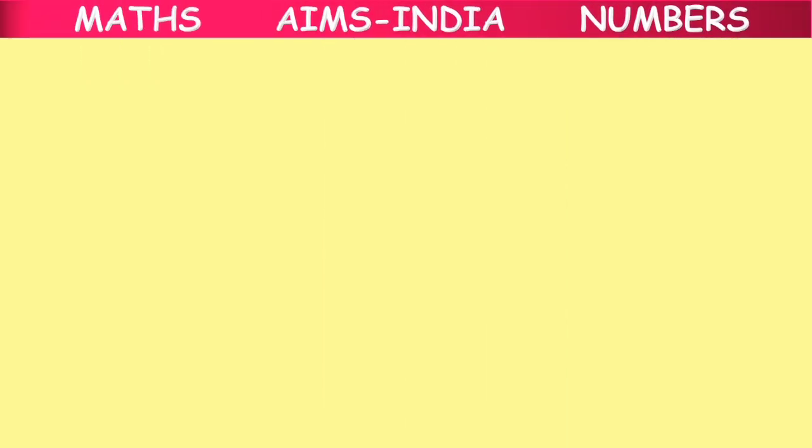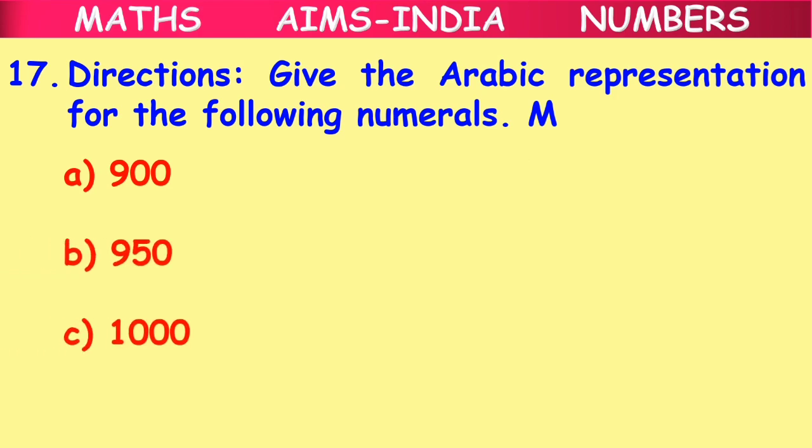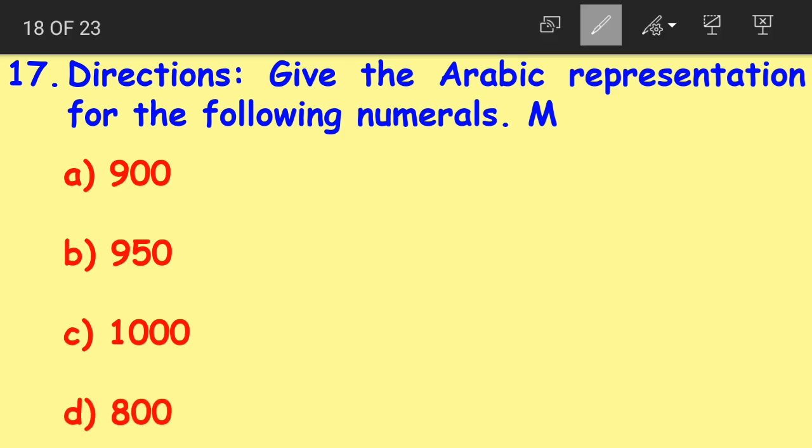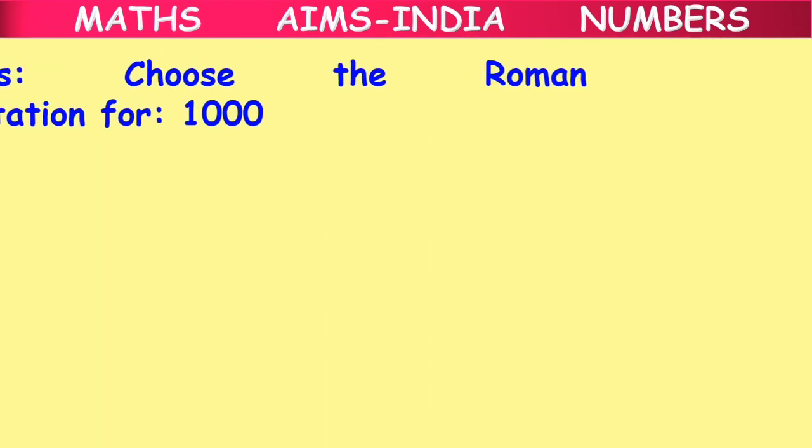Moving on to question number 17. Give the Arabic representation for M. Again this is a straightforward question. Option A 900, option B 950, option C 1000, option D 800. We know that we have the Roman symbol M, whose value is equal to 1000. So the correct answer here will be option C, 1000. It was a very easy question, right children? Yes.